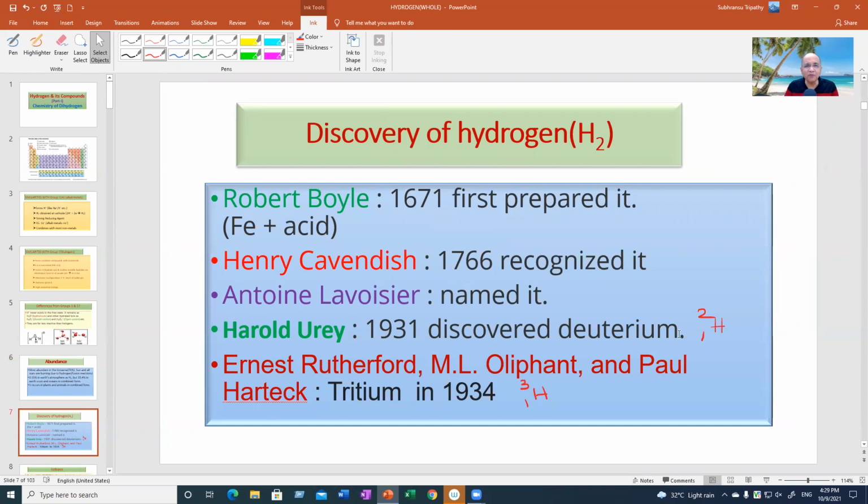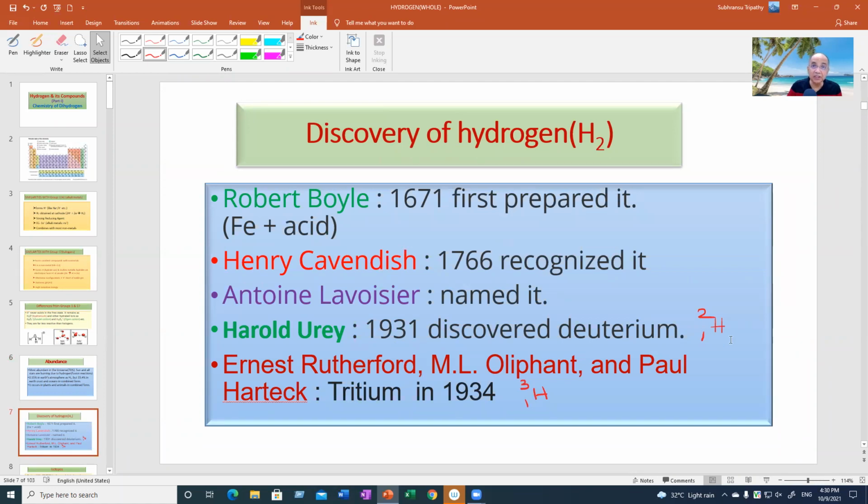Now, this is of historical significance. Robert Boyle first prepared it with iron and acid. Henry Cavendish recognized it. Lavoisier named it. Another scientist, very recently, in 1931, Urey, separated deuterium, a heavier isotope of hydrogen, H-2 or D-2, from hydrogen gas.